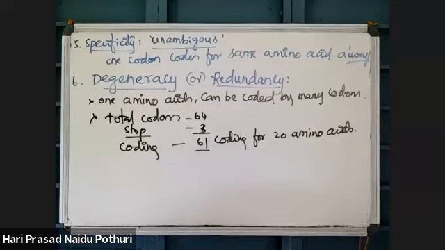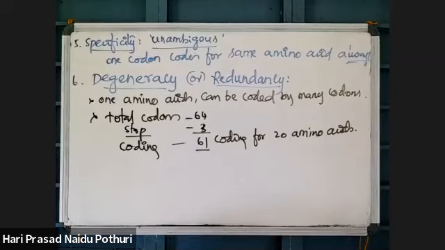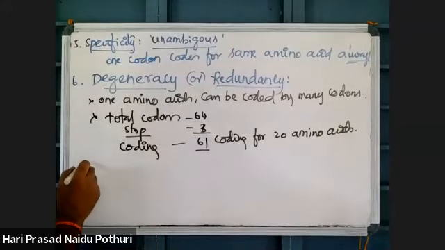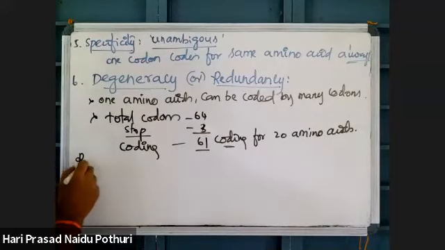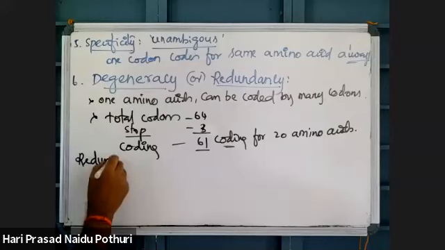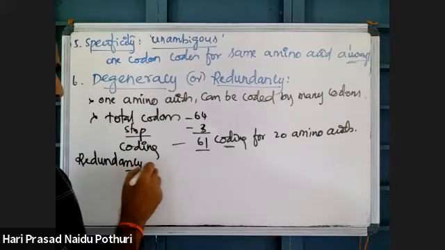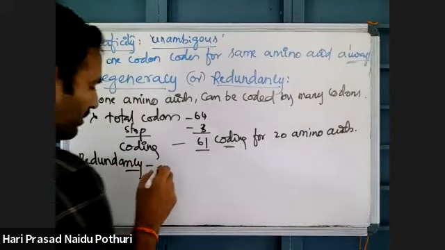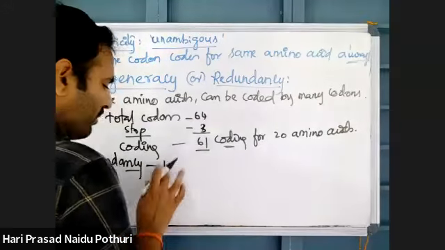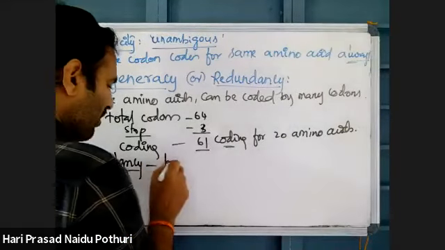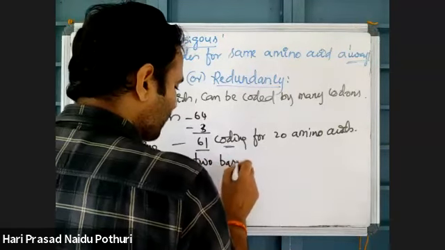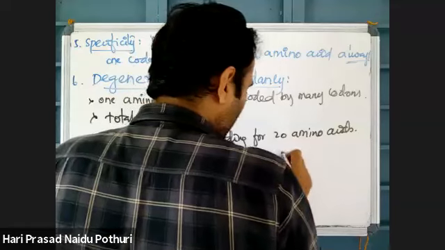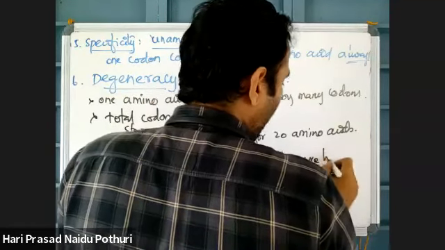Why is this redundancy there? Redundancy is due to the formation of more codons, and this redundancy is due to one important characteristic: the first two bases of the codon are highly specific.